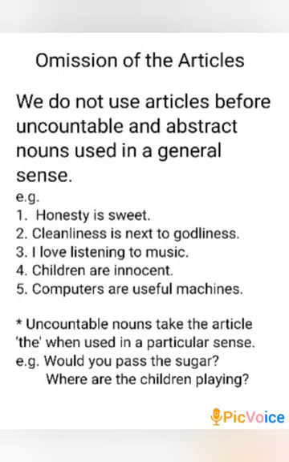Uncountable nouns take the article the when used in a particular sense. For example, would you pass the sugar? Where are the children playing?